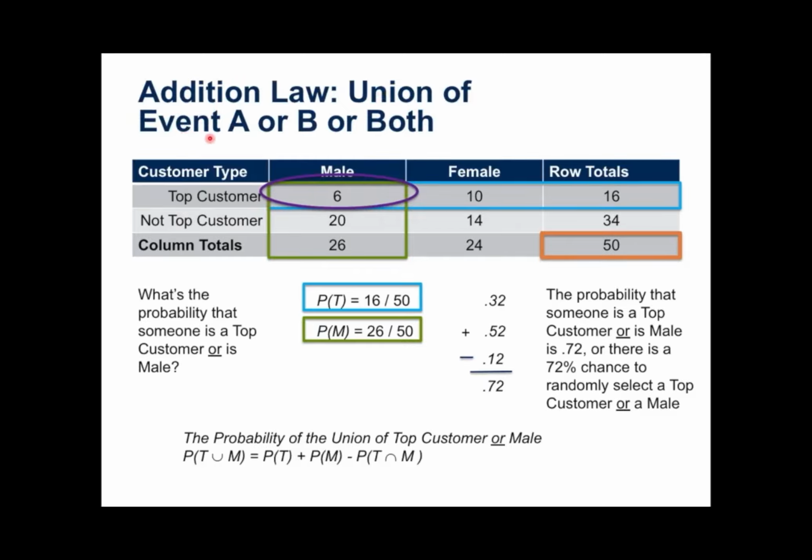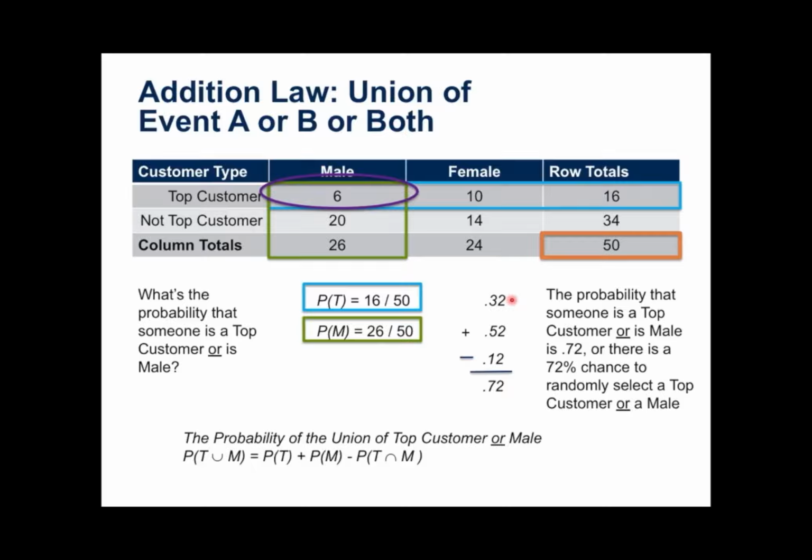Now, the addition law of events is a situation where we're looking at event A or B or both occurring. That's what the addition law is helping us intuit. What's the probability that someone is a top customer or male? That's the situation we were just looking at.